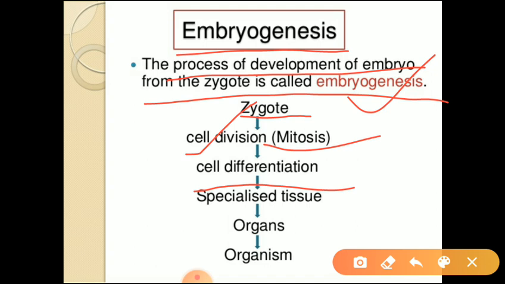So these are the processes which take place during embryogenesis. Okay, what is it? The process of development of embryo from the zygote is called embryogenesis. Is it clear?